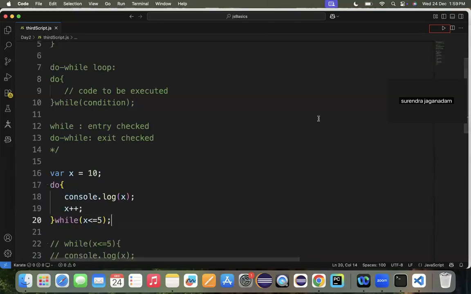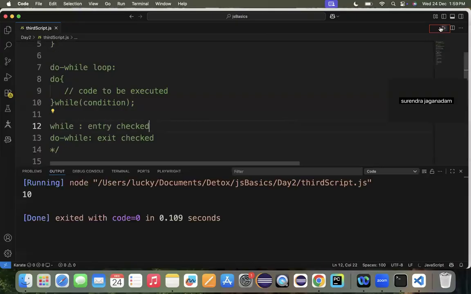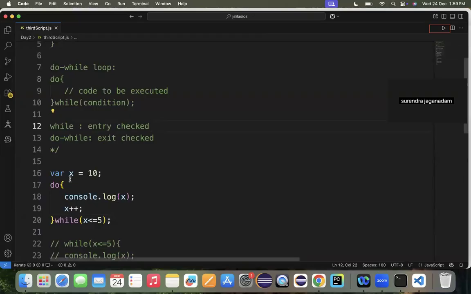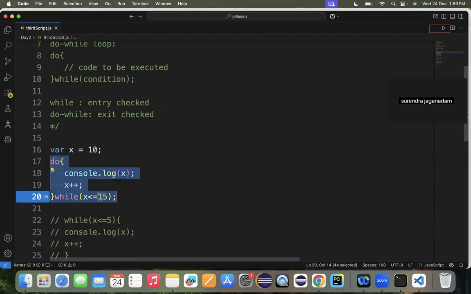When I run this program, if you observe, my x value is 10, this condition is false, still it entered and printed that particular value here.